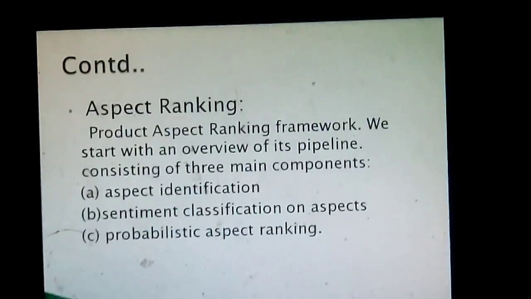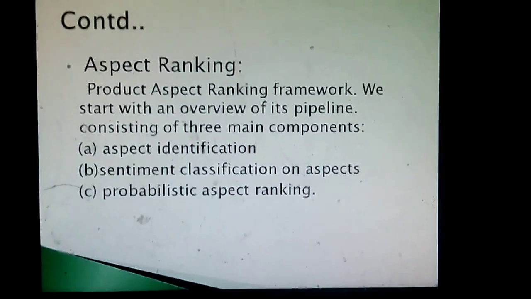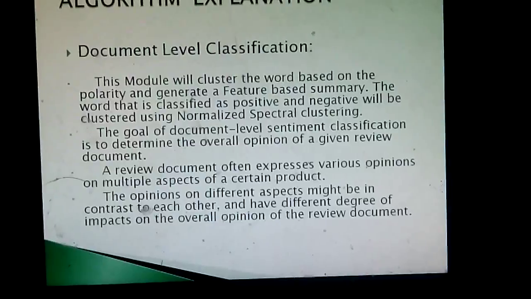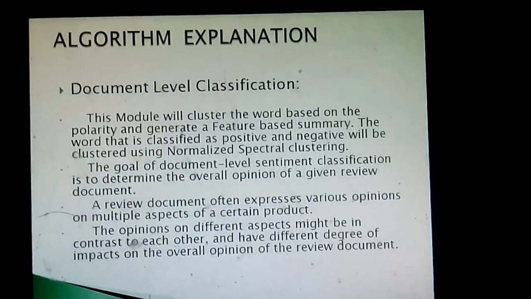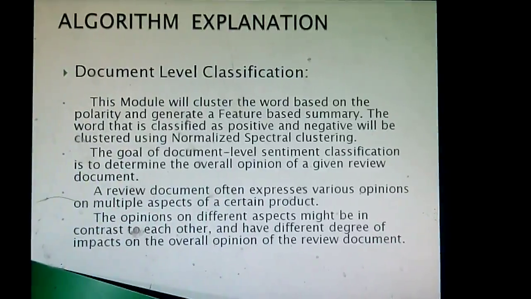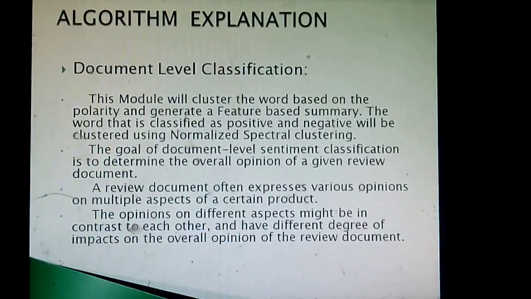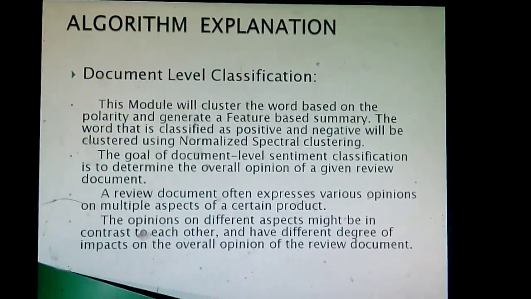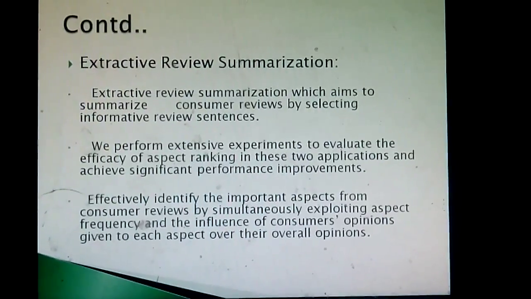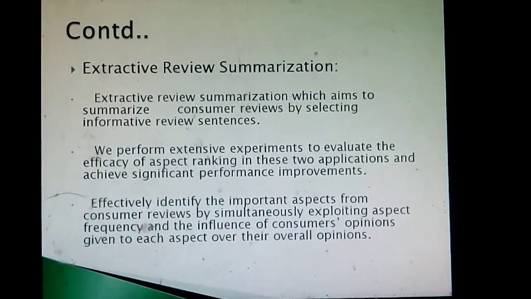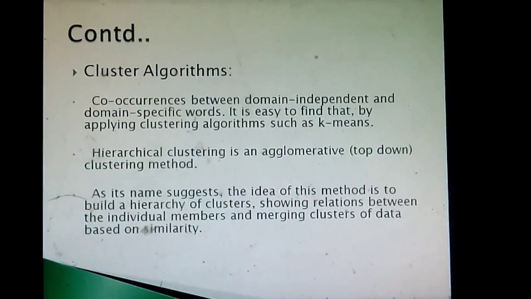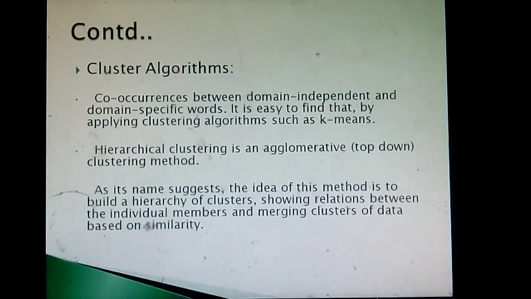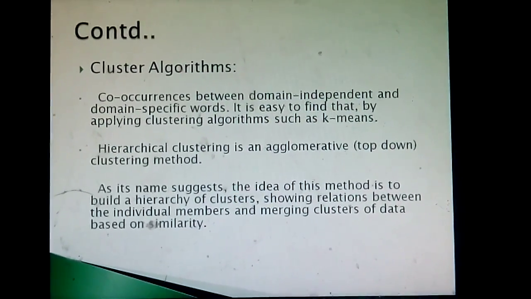Aspect ranking is our concept. In that we have three components: aspect identification, sentiment classification on aspects, and probabilistic aspect ranking. Algorithms: document level classification means it will not analyze a single word or particular words. It will analyze the whole document, the reviews which we are giving. Extractive review summarization means it will correctly give the meaning for the main words and important words. Cluster algorithm means after breaking the sentence or reviews and analyzing, it will cluster again into a single one.